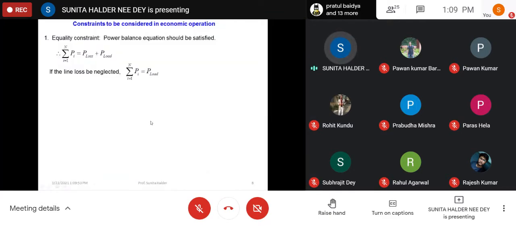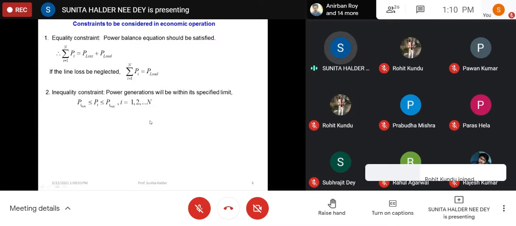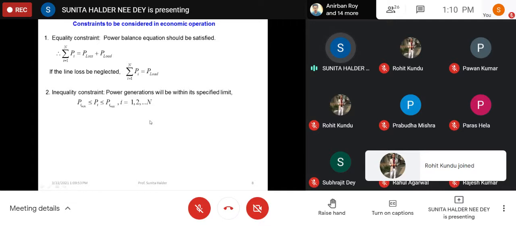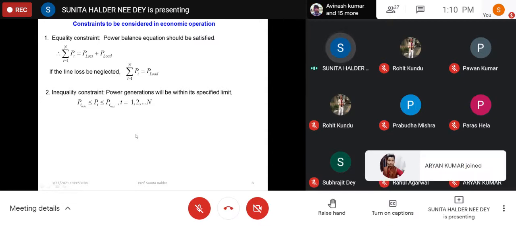So we have discussed equality and inequality constraints to be considered in economic operation of power plants. We shall concentrate on the economic load distribution only, not the unit commitment part. Equality constraint means generation should be equal to load plus loss. Inequality constraint is that the power generation should be within the specified limit.